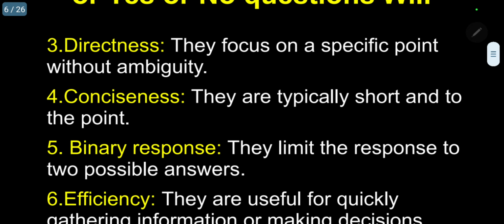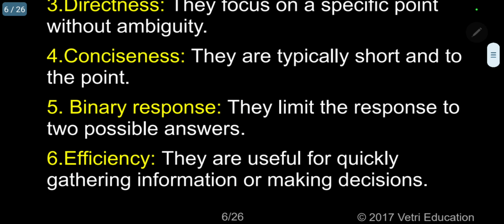They focus on a specific point without ambiguity, without doubt. 4. Conciseness. They are typically short and to the point. 5. Binary response.